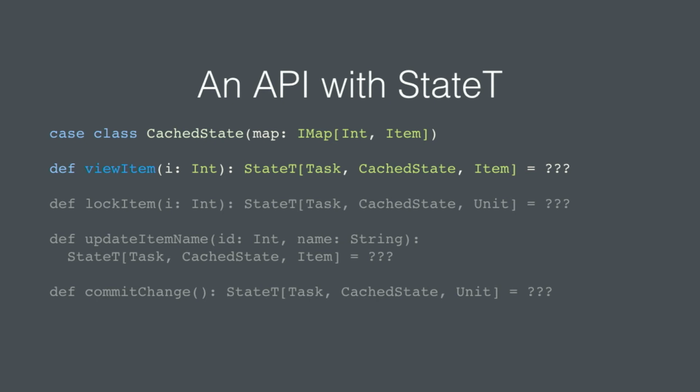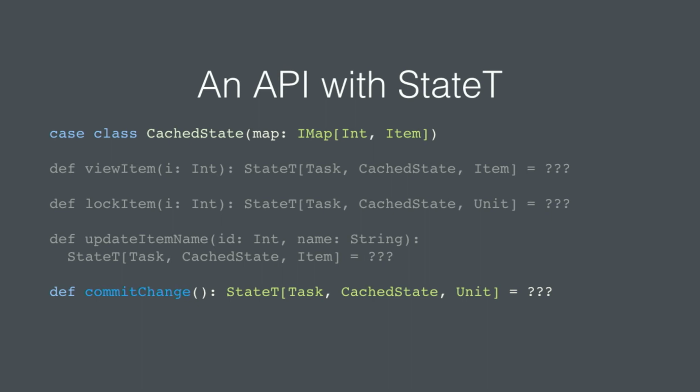We have view, we have lock, right? This one's going to give us unit because it's kind of a side effect-y computation. We have update. It's going to give us the new item with the updated value. And we have commit. And this is going to actually persist it, right? Or let other people see that we updated it.